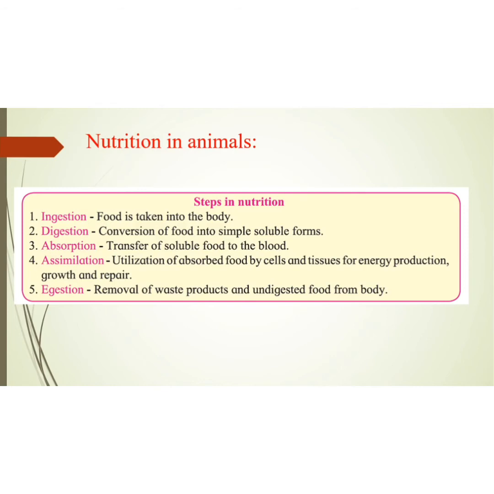The third one is absorption, the transfer of soluble food into the blood. After the food is converted into simple soluble form, it transfers into the blood. Assimilation is the utilization of absorbed food by cells and tissues for energy production, growth and repair. Simply, after absorption, when the soluble food is transferred to the blood, it gets converted to energy for production, growth and repair.